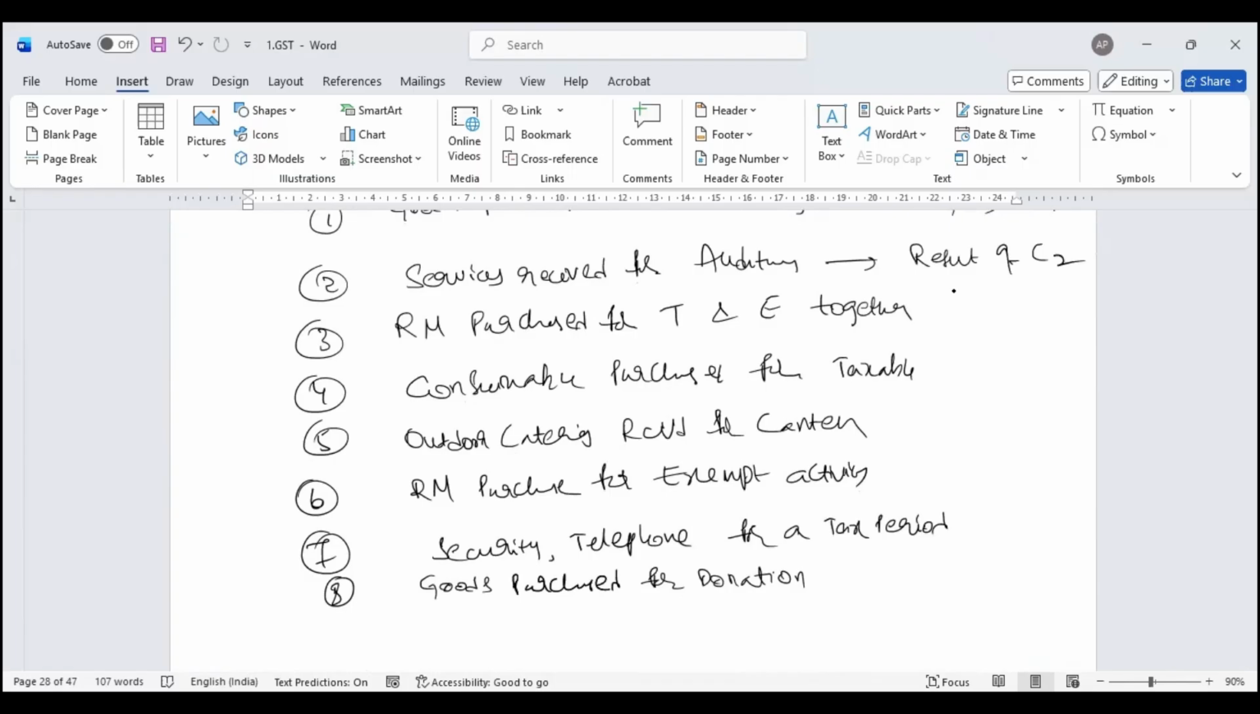Raw material purchase for taxable and exempted. So what do I have to do? Identify this as T4. Like I have 1,000 pieces, I ordered 80% for taxable, 20% for exempt. The moment I receive, 800 pieces for taxable, 200 pieces for exempt. So taxable, I'll say T4. Exempt, T2. Then consumables purchase for taxable, exclusive for taxable.